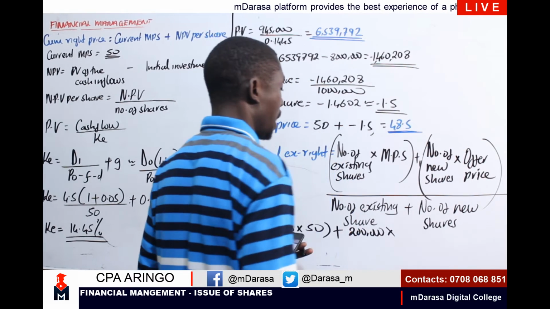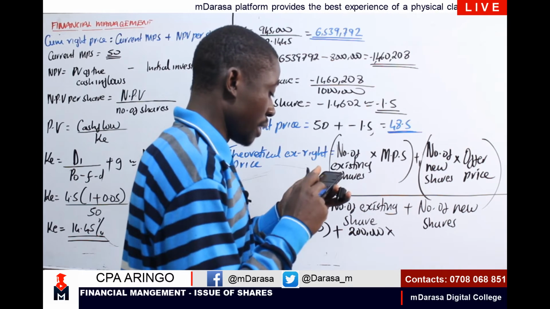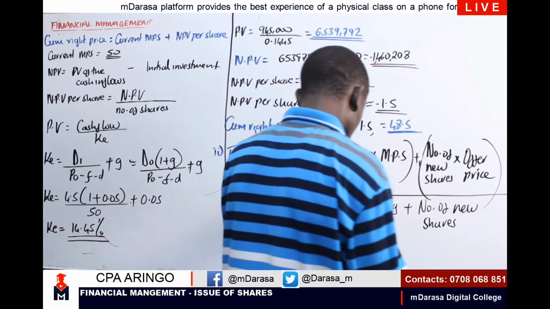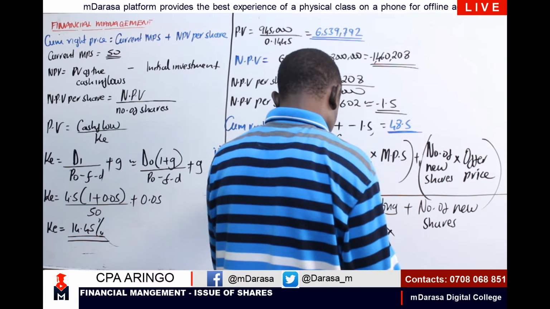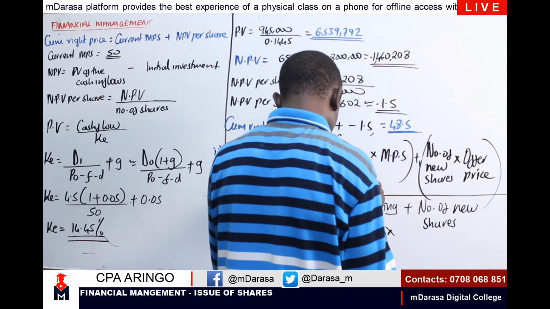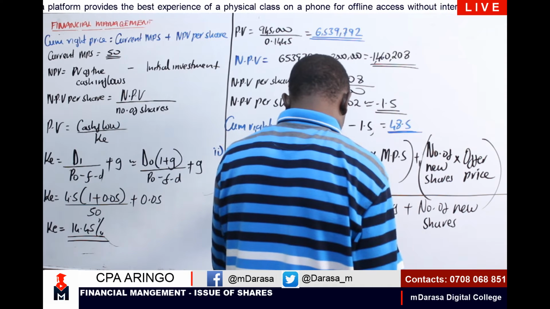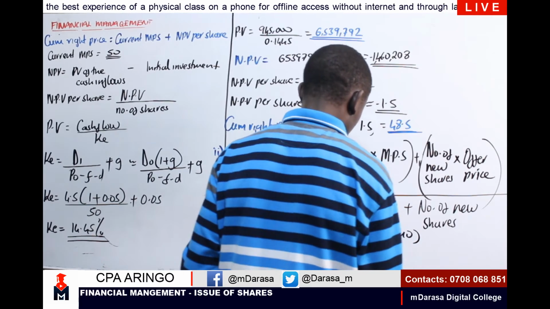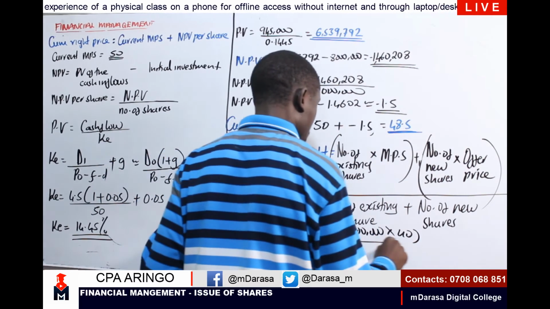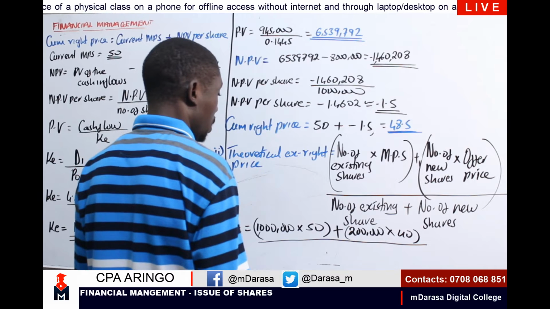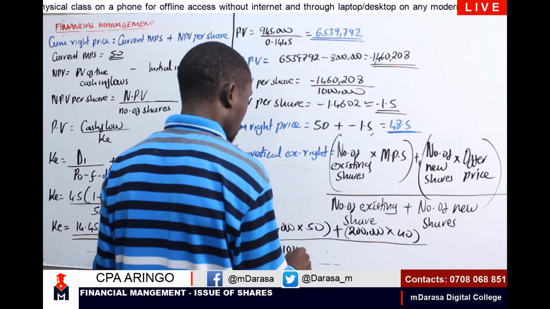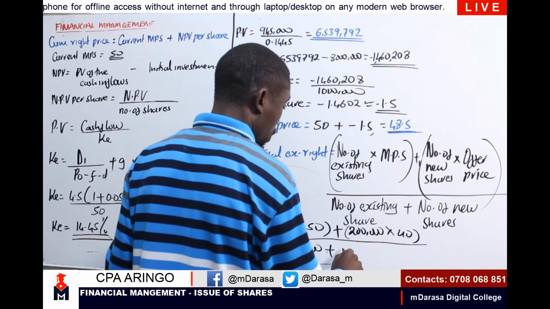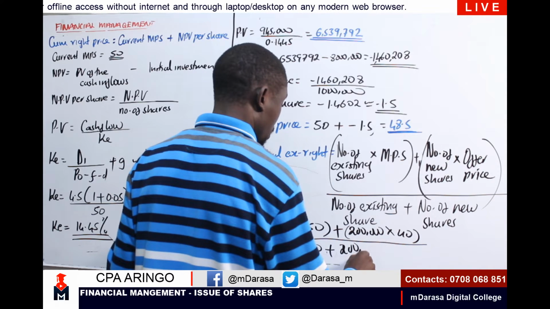We multiply by the offer price. Offer price in that case, of course, you are given what? It is 40, right? So I'll just be multiplying this by 40, because that is what you are given, to take us back to the 8 million. Then you are going to divide all this by the number of existing shares, which is 1 million, plus the number of new shares, which is 200,000.